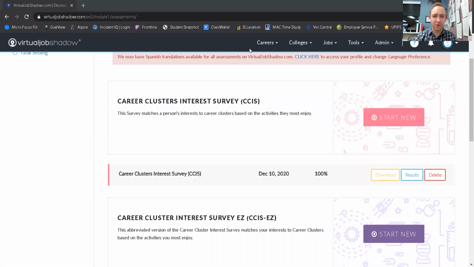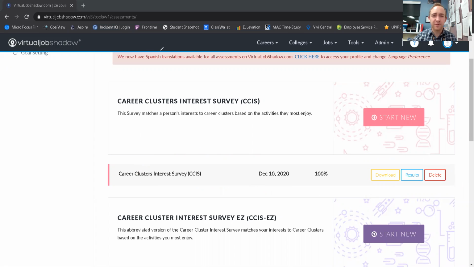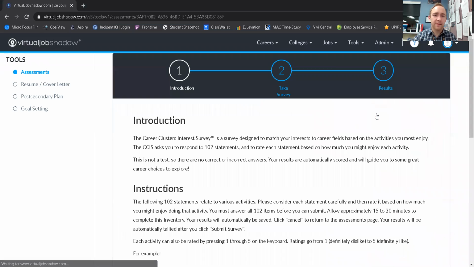As you can see, since I've already taken the assessment, I've got one right here actually, and I could click on results and view the results. If you're doing this for the first time though, you should just see this big pink button right here that says Start New, and you're just going to click on Start New. Then it gives you a brief introduction to the survey.